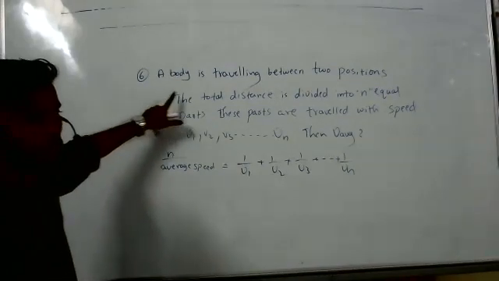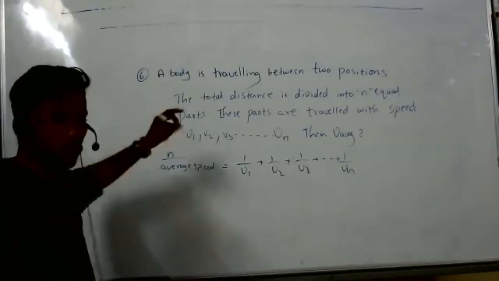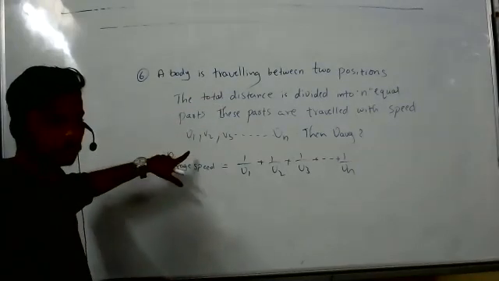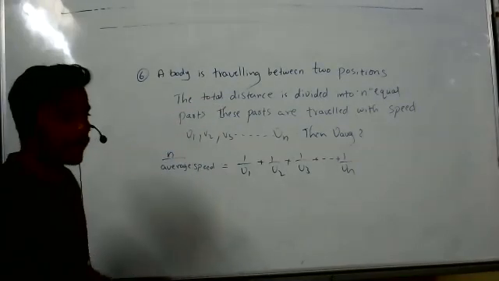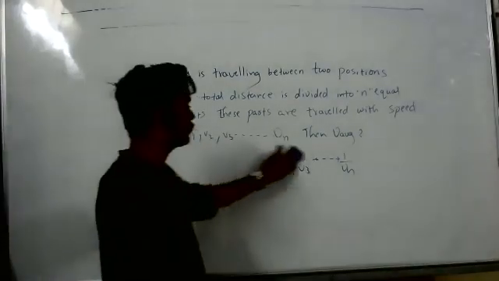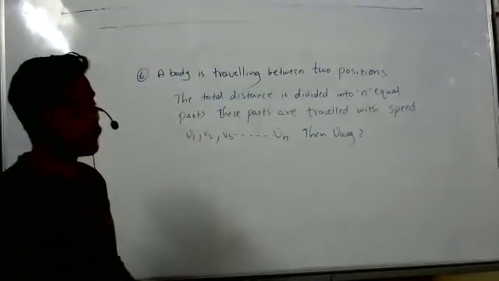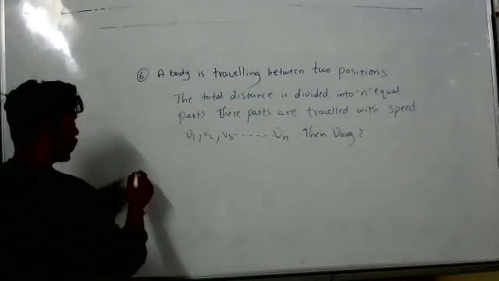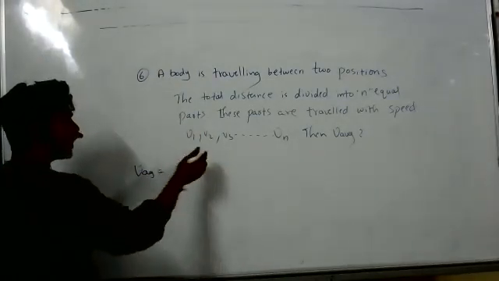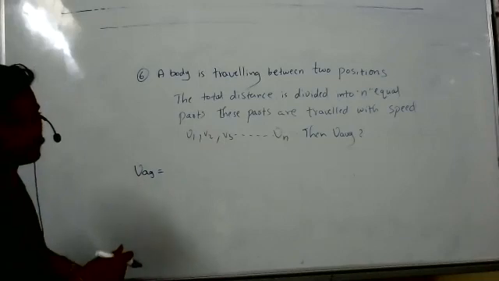Right? A body is traveling between two positions, I wrote the question after that. See, how to calculate average speed? Average speed, what will you calculate now? Total distance by total time. So V average equals total distance by total time. Tell me what is the total distance?